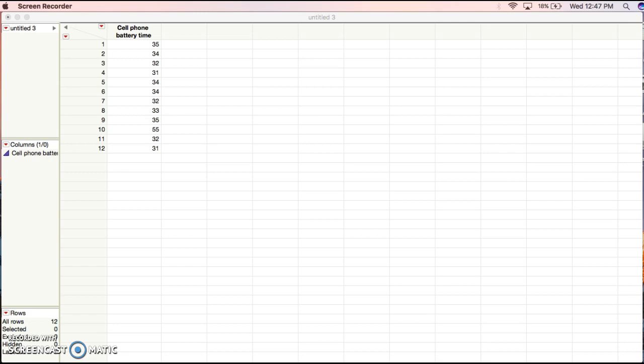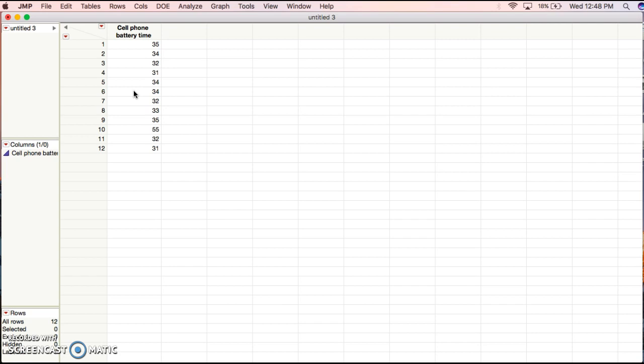To investigate this claim, a consumer advocacy group asked the company for the raw data. The company sends the group the following results, and these results I've plugged into our JMP data table under cell phone battery time. For this problem, we want to find a 95% confidence interval and state our conclusion. We also want to explain how we dealt with our outliers.